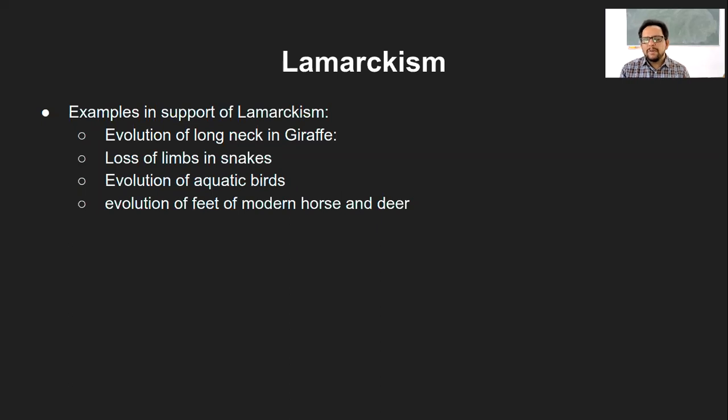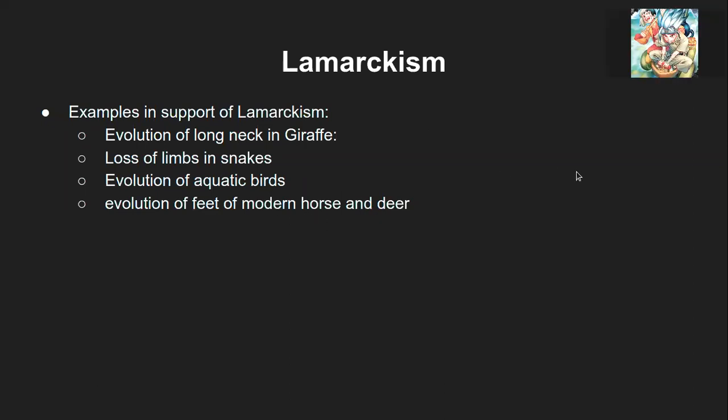Evolution of aquatic birds, again, they have developed a special leg structure. Between the phalanges, they have a flap-like structure developed, or a layer of tissue, so that it helps them float and swim in the water. And they have developed from the birds ultimately. So that is the whole evolution of the aquatic birds.